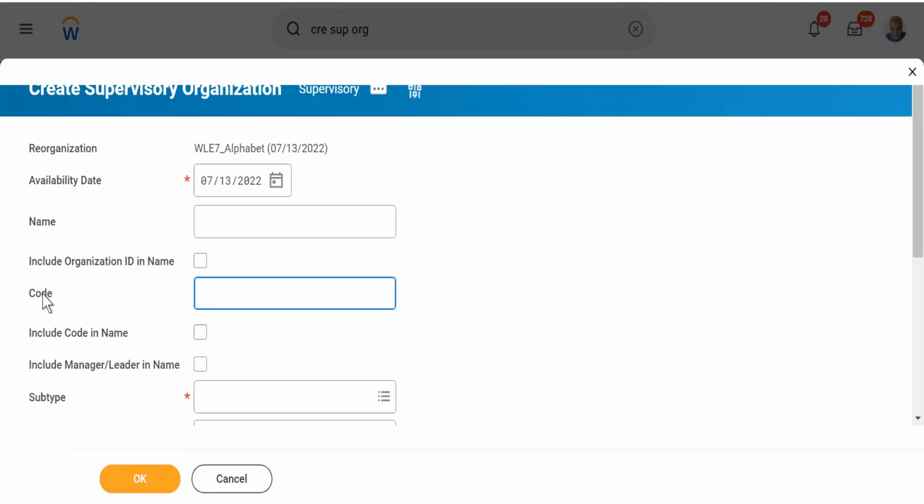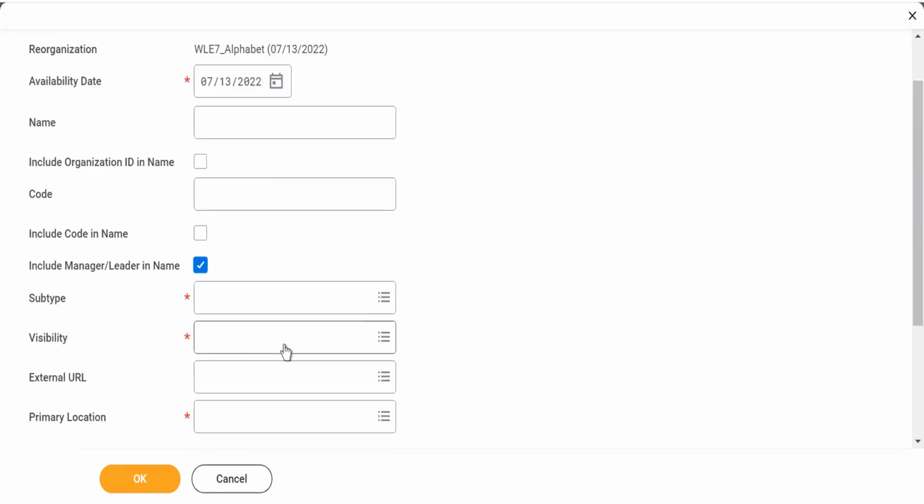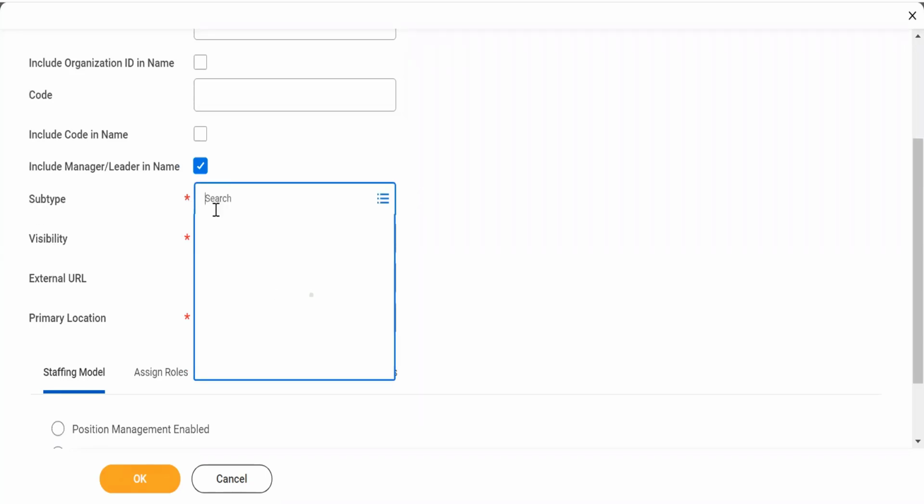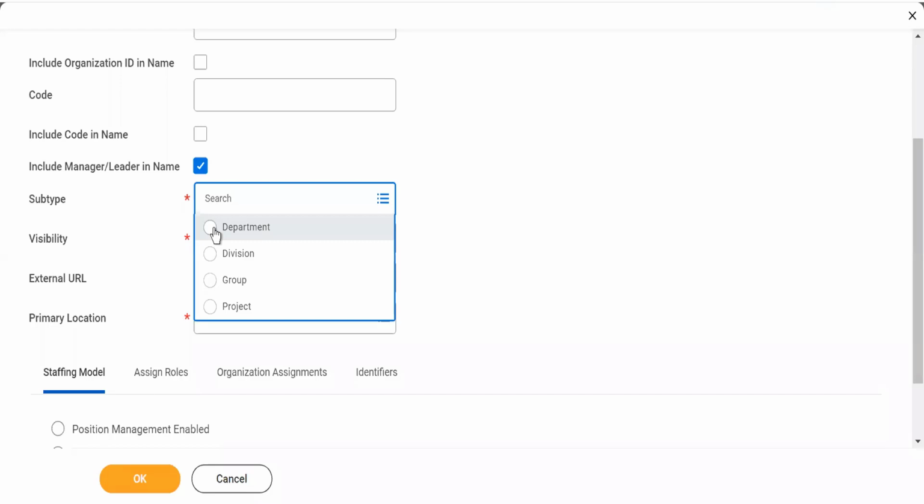Then the code we have to give. And if you want to include the code, you can. Now, what do you see here? It's a different thing altogether. Include manager / leader in name. Yes, we should always do it. So we should know who is going to own what, right? Then subtype. Now my subtype will be department.